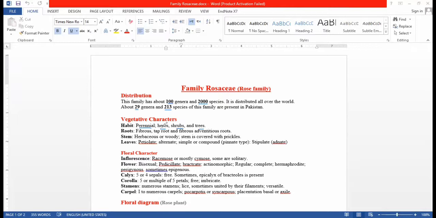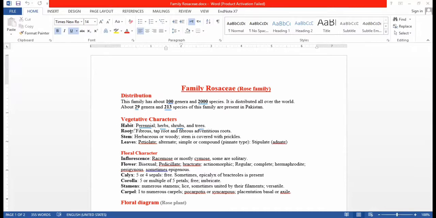Herbs are small plants which have a herbaceous green stem. Shrubs are woody and branched, and their height is almost 4 to 5 meters. Trees are also woody, but their height is above 4 to 5 meters, and they have a single trunk.